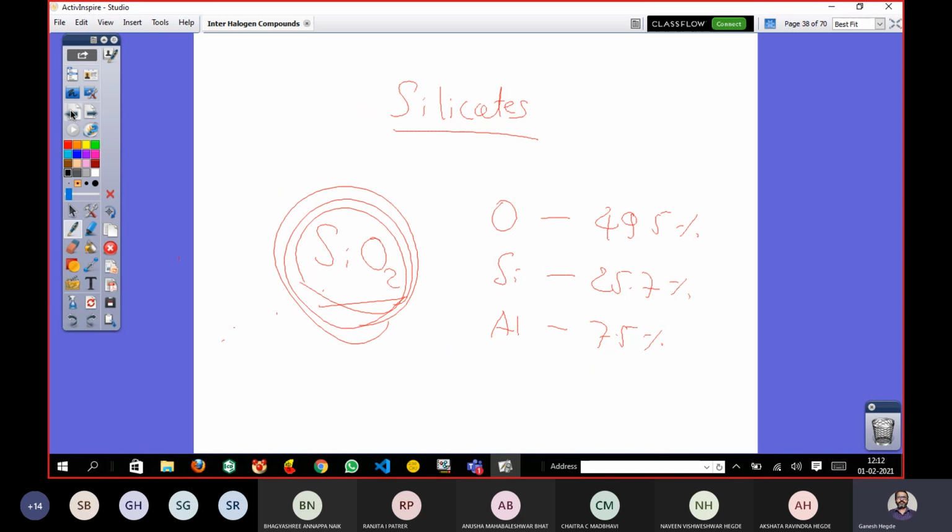So if I ask you what are silicates, silicates ಅಂದ್ರೆ ಏನು ಗೊತ್ತಿದೆ ನಿಮಗೆ? Sand is a silicate. You agree? Okay, sand is nothing but silicate. So what is the composition of sand? Have you ever noticed?